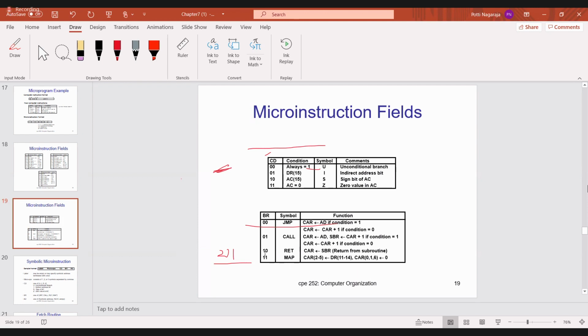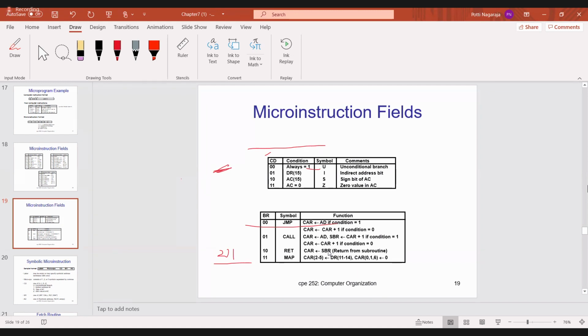Then next one, 10, return. After executing program 2, where do you have to go back to? The main program. If you want to come back to the main program, what do you have to read? The subroutine register contains the address of the next instruction that you have to execute in the main program. So what do I have to do? 10, return. What is return?